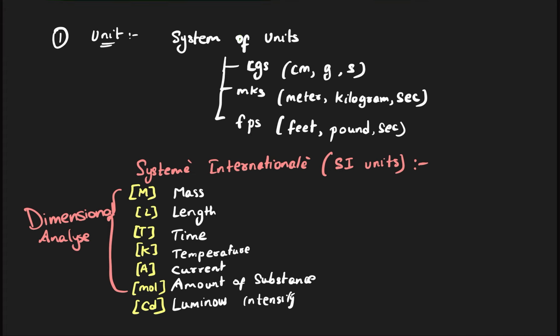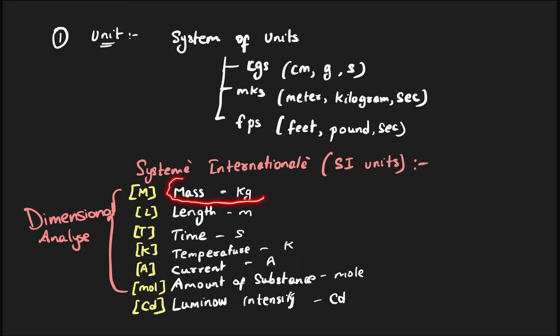So mass, what is the unit? Whenever in physics you get mass anywhere, what should you represent it by? Mass is always written in kg. Whenever you get mass in grams, for example, you want to find force, which requires mass, you are going to use only kgs. Length is measured always in meter, time always in second, temperature always in Kelvin, current always in ampere, amount of substance means mole, how much of something is present, and luminous intensity means candela. Don't worry, I will explain all these to you in detail.